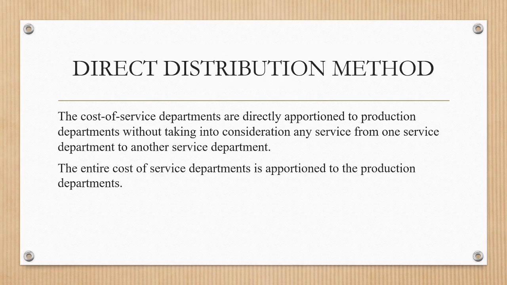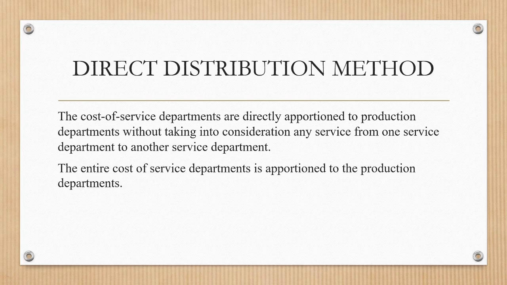In this session, let us understand the first method, the direct distribution method, also known as the direct redistribution method. In the direct distribution method, the costs of the service departments are distributed only to the production departments, without considering any service received from one service department by another service department.